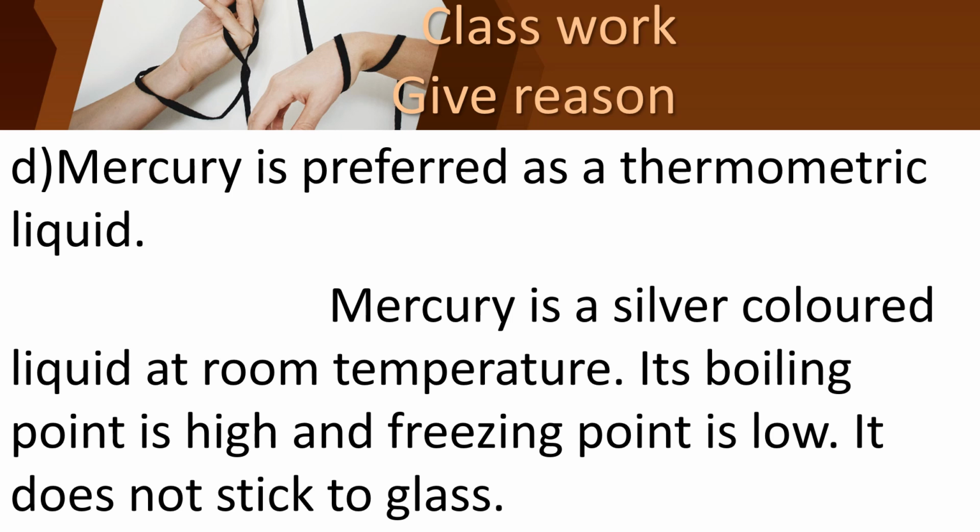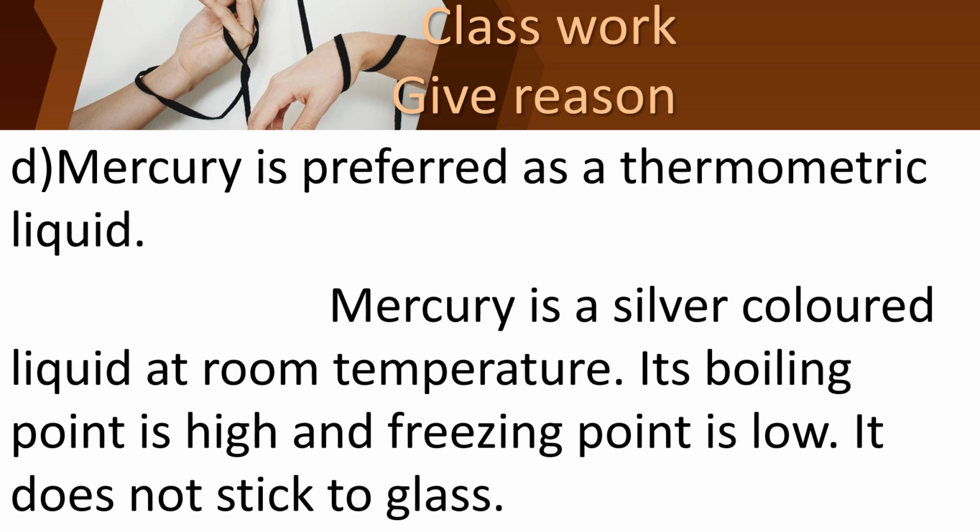Okay, the reason is mercury is a liquid metal. Children, we all know it is a liquid metal. Like iron, silver, steel, mercury is also a metal, but it is a liquid metal. It has a silver color and is liquid at room temperature.